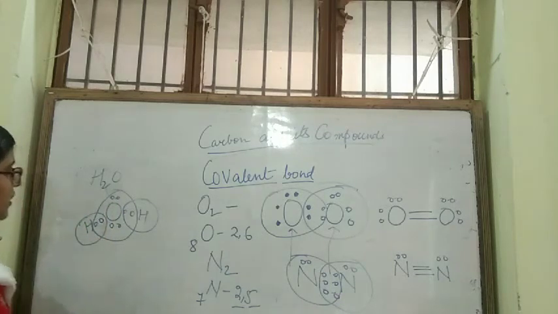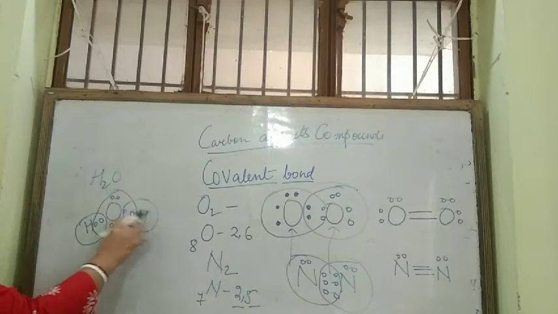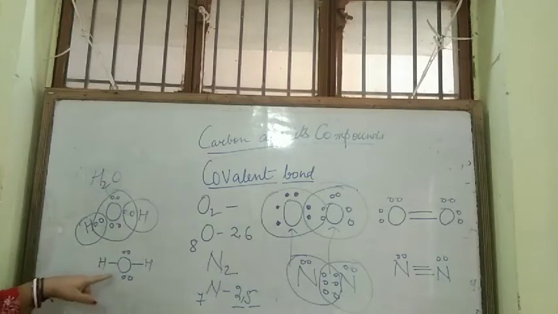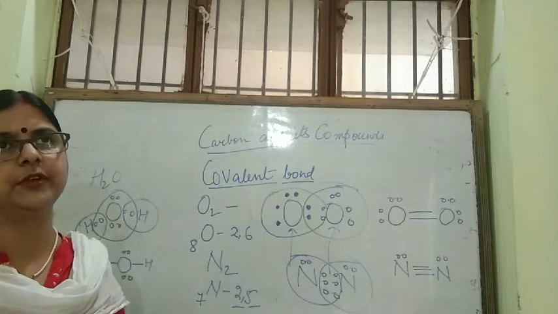Now you see hydrogen has a complete duet, 2 electrons in its valence shell, and oxygen has 8 electrons in its valence shell. So we can show it this way. In this water molecule, oxygen is sharing 2 electrons with 2 hydrogen atoms, completing its octet, and hydrogen is completing its duet.